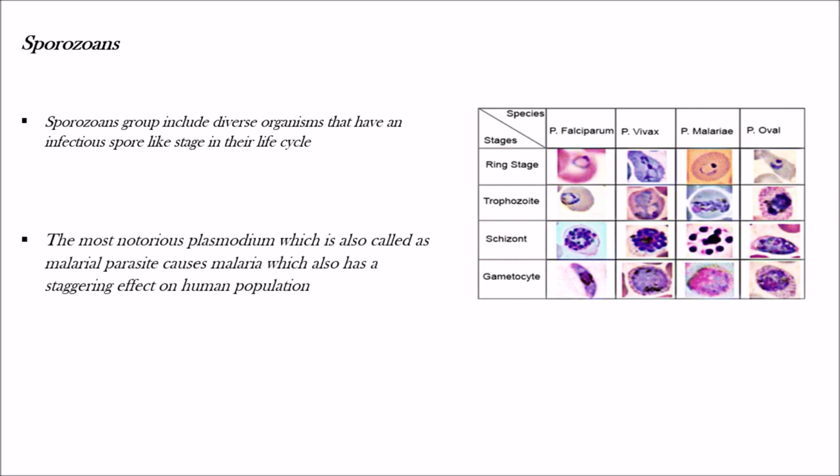The most notorious is Plasmodium, also called the malarial parasite, which causes malaria, which has a staggering effect on the human population, and is observed in this group. The best example for sporozoans is the malaria-causing Plasmodium.